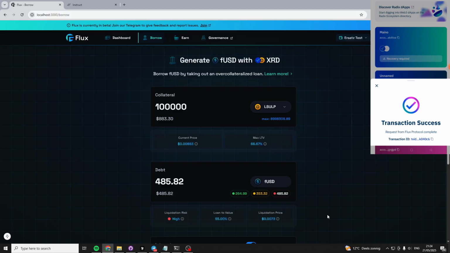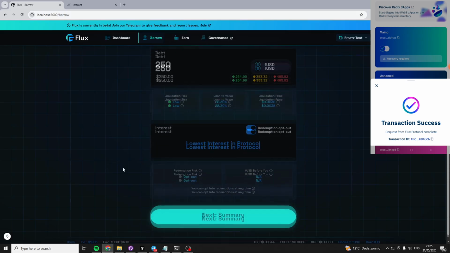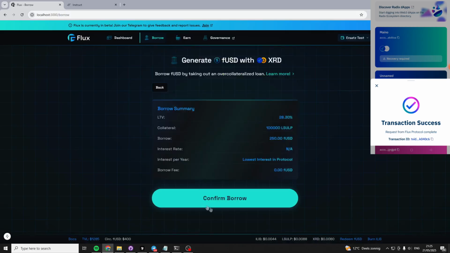But yeah, it's nice. Some people also suggested a slider with loan to value ratio. We had something similar on the Step protocol front end. I will think about it because I think it's a nice idea, but I will probably not implement it before launch. I want to focus on launching now because it's very close. But it's a good idea and I have heard it, so I just want to say I acknowledge the suggestion. But let's open such a loan that is opted out of redemptions.